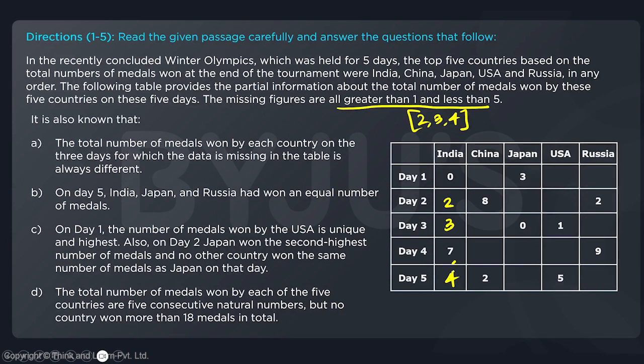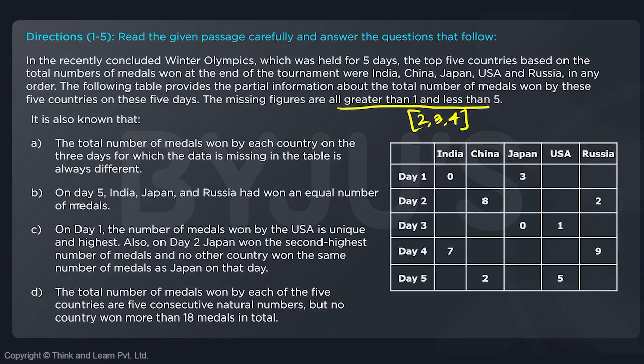So the order in which these values have to be put, it's not individual but the total. Suppose we put some numbers here whose sum is, let's say, 6, 2, 2, 2, then we cannot have the sum of the 3 empty cells of China or Japan or USA or Russia to be again 6. So it should be different from 6.